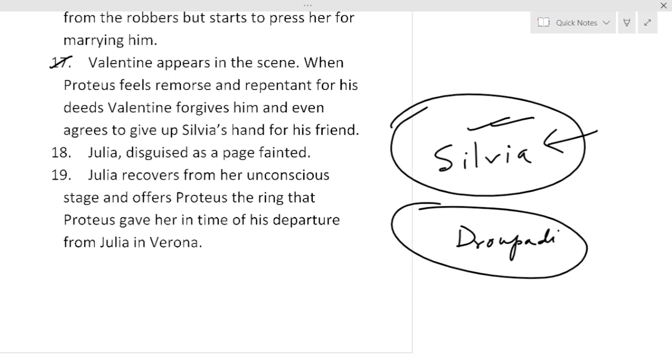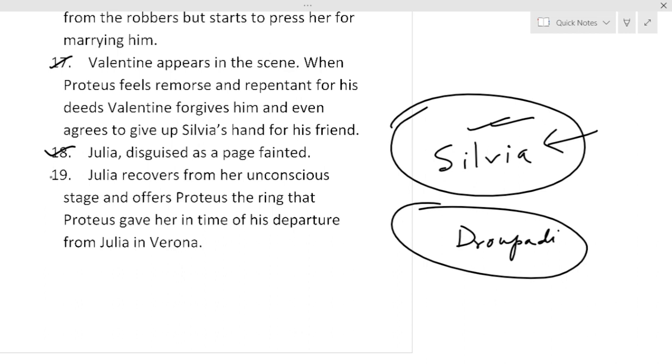Anyway, now what happened? Julia, disguised as a page, fainted. Because Julia feels, oh my god. Now if Valentine is giving up Sylvia for Proteus, and Proteus will say, yes, I want Sylvia, I am going to marry Sylvia. And if Sylvia says nothing, because Sylvia's opinion is nothing important here. She is just a plaything, just a puppet in the show. So apprehending the situation, Julia just fainted.